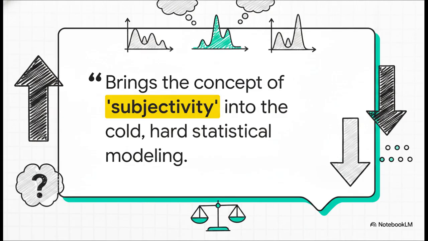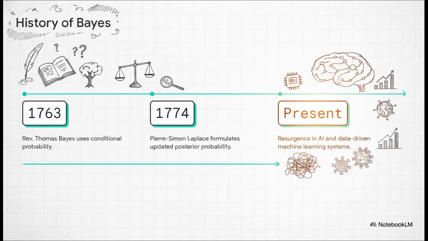It's pretty elegant, right? And the crazy part is this all started way back in 1763. Reverend Thomas Bayes actually used conditional probability to create the initial algorithm. Then Pierre-Simon Laplace independently formalized it a bit later, around 1774, and again in 1812. But for like 200 years, the heavy computational math kept this logic totally out of the mainstream. Fast forward to today, though, we're seeing an absolute resurgence. Bayesian inference is literally driving modern data science, epidemiology, and the entire global explosion of AI and machine learning systems.